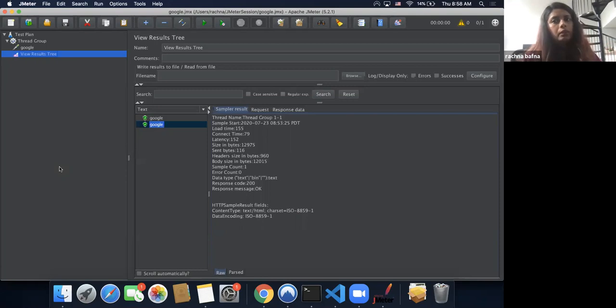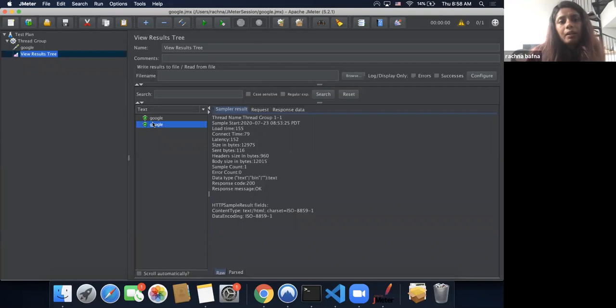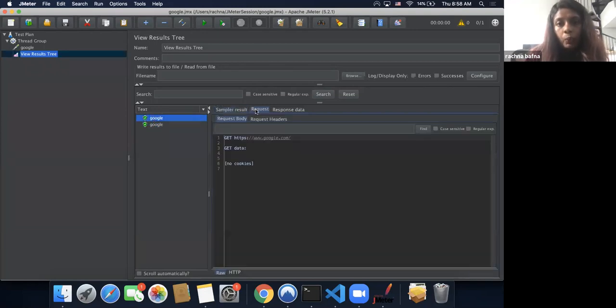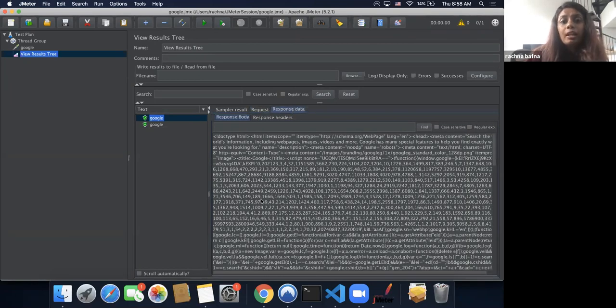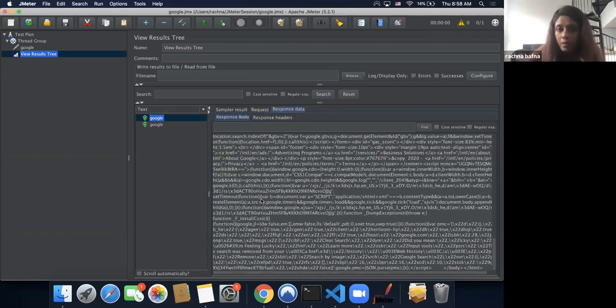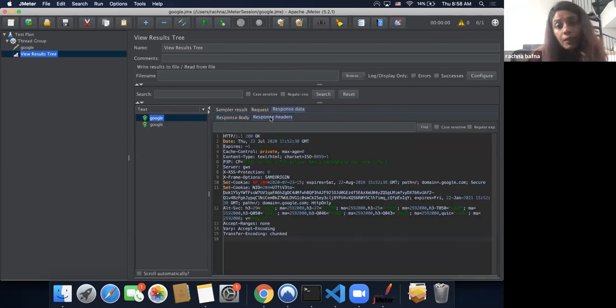I'll show you what exactly it does. It's nothing but a smaller version of your web browser where you will see everything in terms of request. If you click on the request tab of your view results tree, it'll show your request, and it'll also show you your request headers. You click on your response tab, it grabs the entire response, and it also has your headers. So just imagine if your responses are heavy.